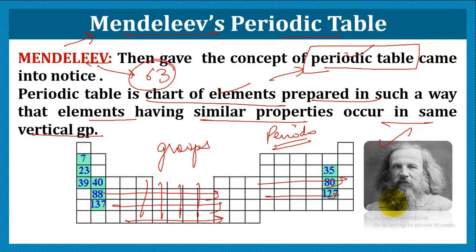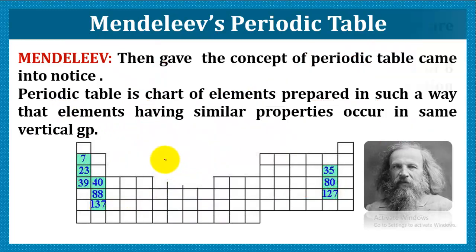So according to Mendeleev, the periodic table is the chart of elements in which the similar elements are put together and separated from dissimilar ones. It consists of vertical columns, called groups, and horizontal rows, called periods. So this is what the periodic table was.